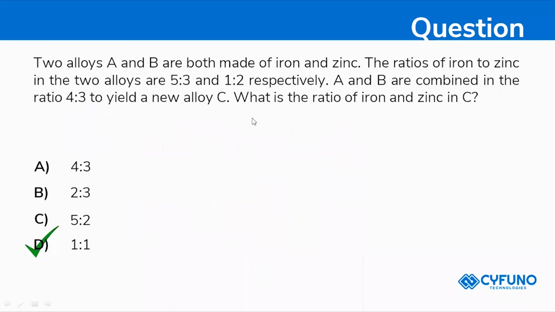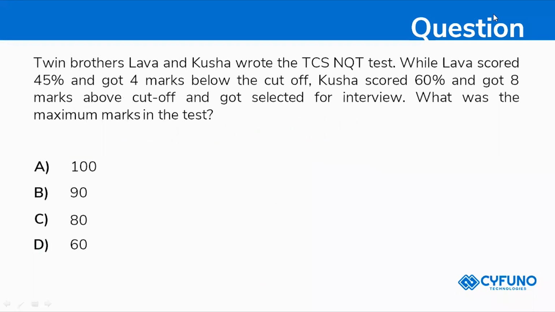So here's your next question. Twin brothers Lava and Kusha wrote the TCS NQT test, where Lava scored 45% and got 4 marks below the cutoff. Kusha scored 60% and got 8 marks above cutoff and got selected for interview. What was the maximum mark in the test?